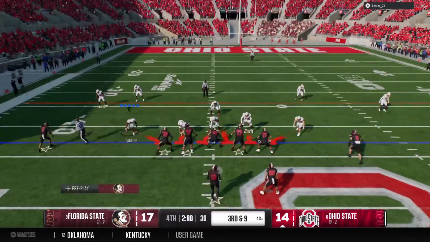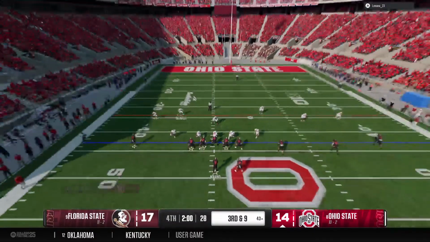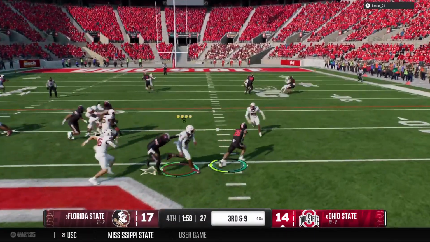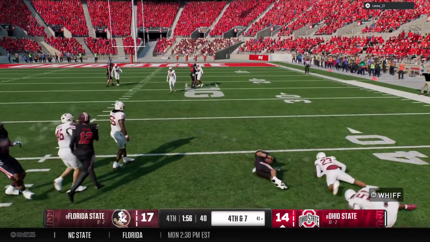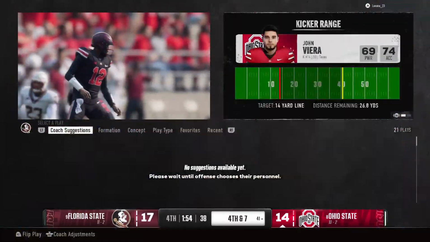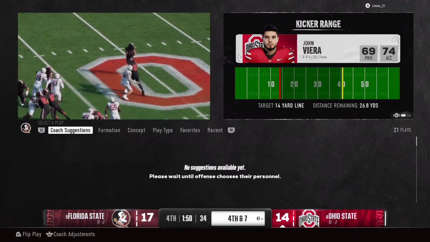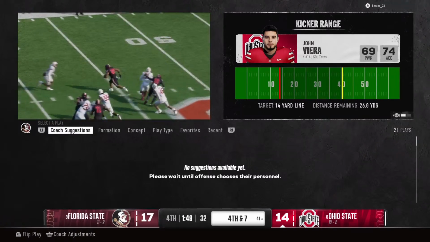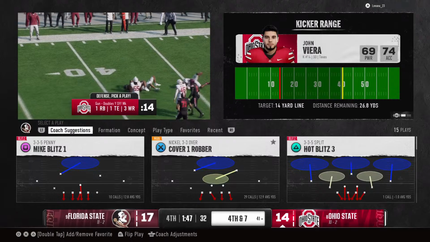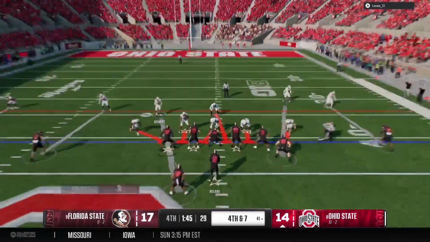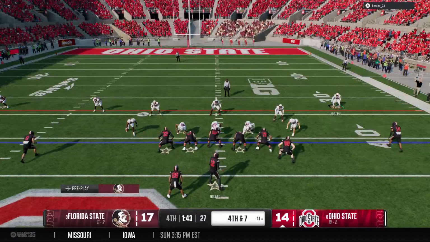So an important 3rd down play coming up. A field goal try here would be from 60. They'll try to run it with the option. The defense stops him short of the marker, so it's 4th down coming up. Now, 4th down. Buckeyes will come to the line on 4th down, hoping to keep this drive going.